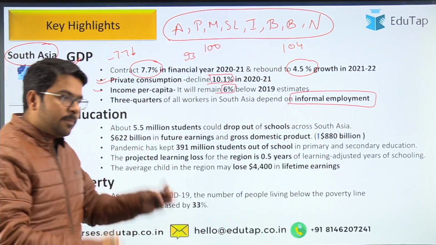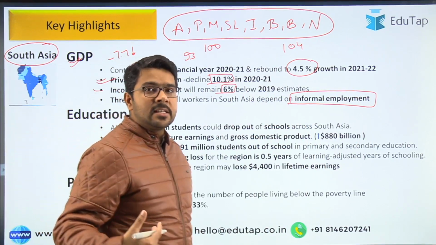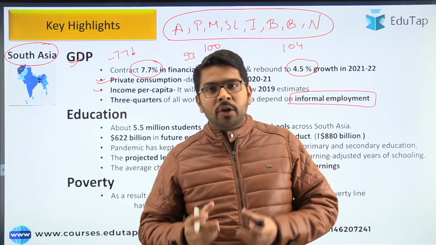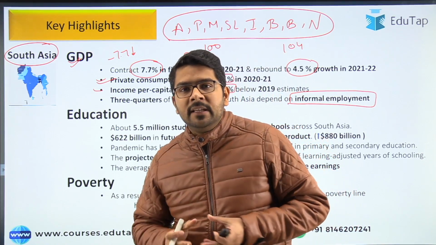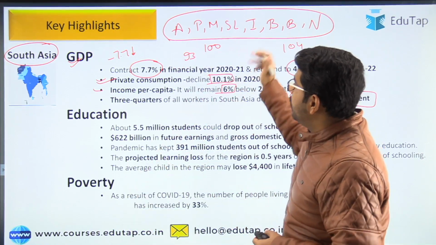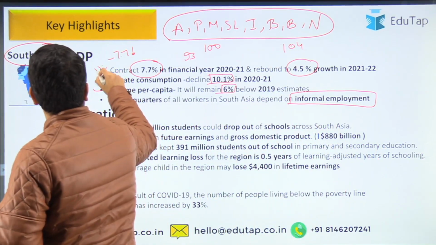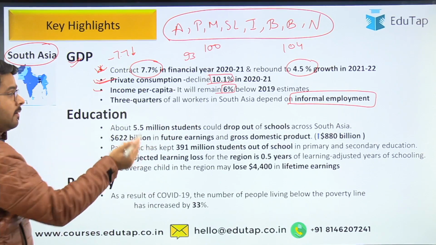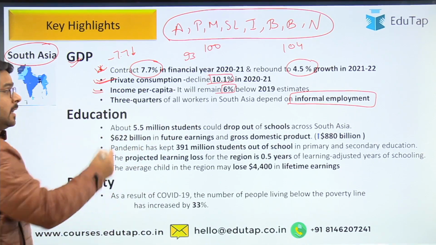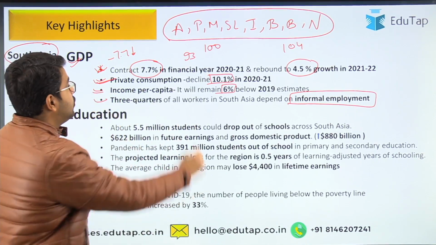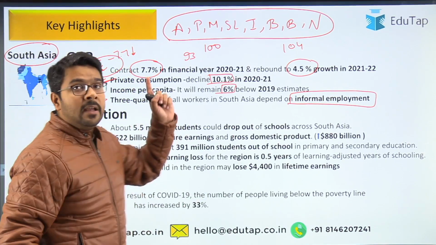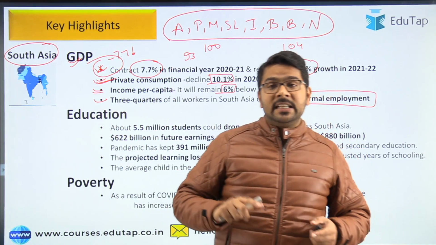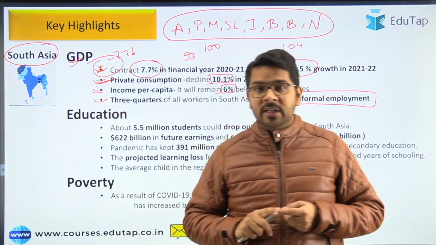See, this report comprises so many pages. So what we do, we take out the important points from our exam point of view. We do not have to cover each and everything. So even in this report, guys, the first important point is the first one. Then if you can remember, move on to the second, then the third, and then the fourth one. But do not miss the first one, which is covering the GDP aspect, because in our syllabus, it is clearly mentioned.